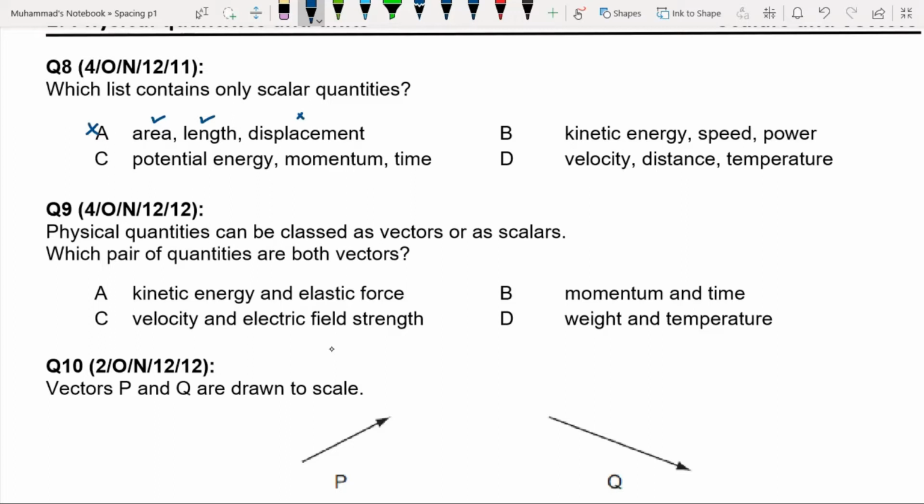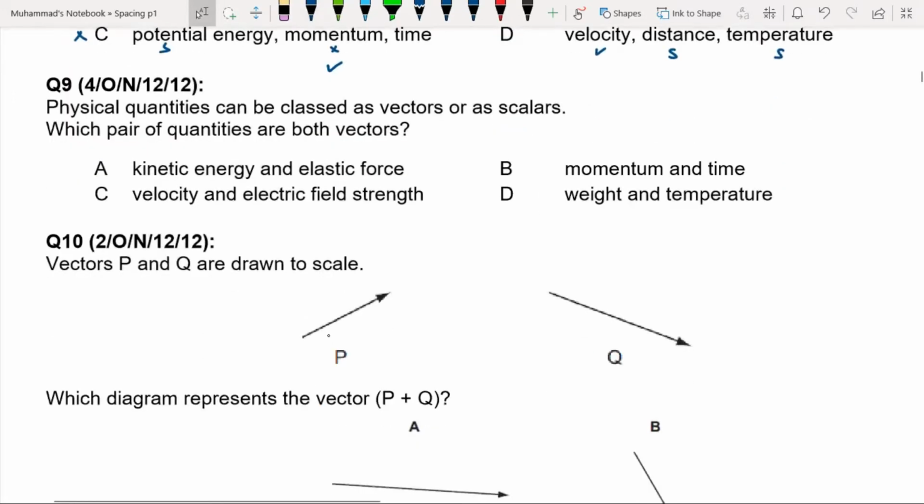All these three are scalar quantities. B has only scalar quantities, so B is correct. In C, potential energy is scalar, momentum is vector, and time is scalar. And in D, velocity is vector, distance is scalar, temperature is scalar.